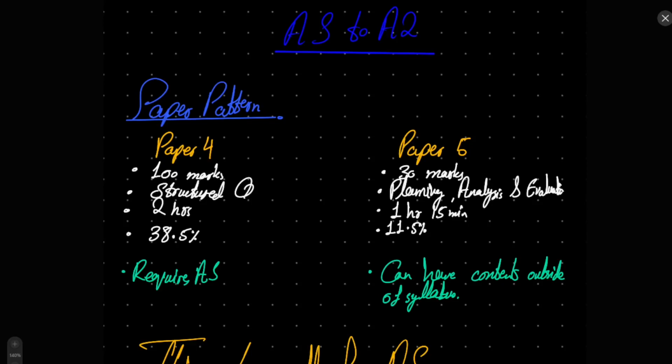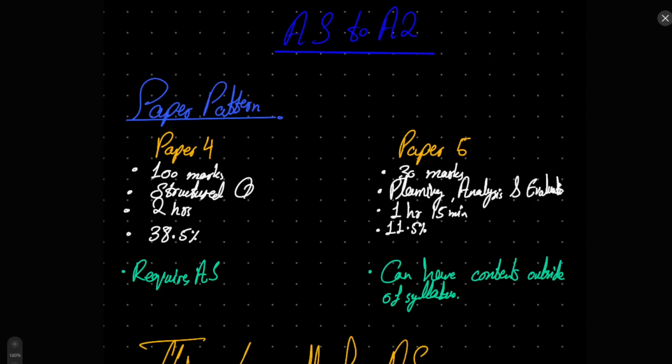Paper 4, on the other hand, is not difficult, but the problem that students face is the overwhelming amount of questions that are present. There are going to be a lot of questions, approximately 8 to 9 or even 11 questions in total.